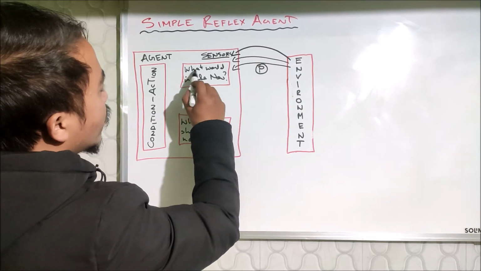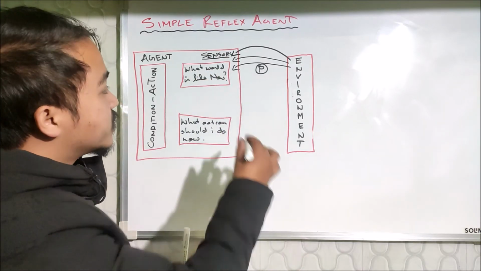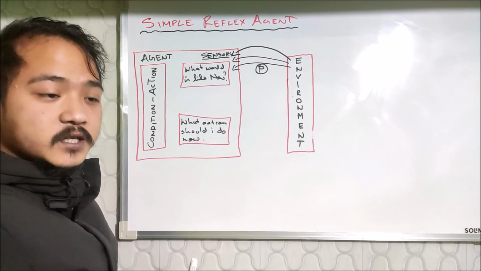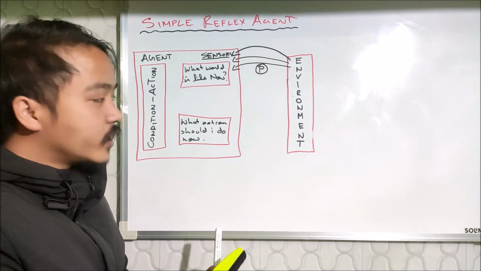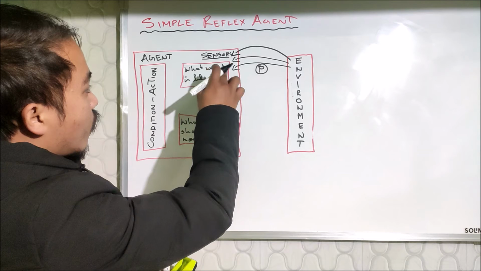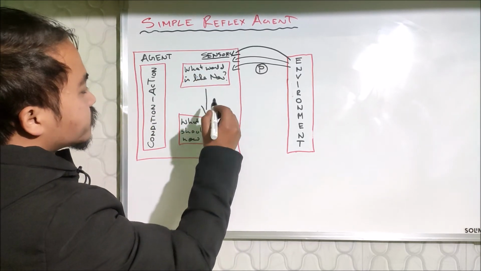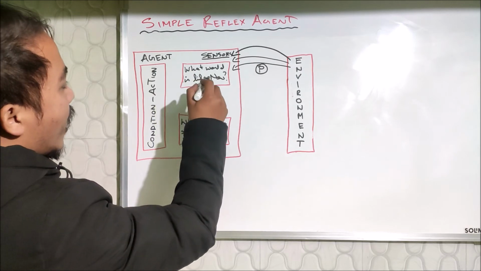Now here, what the world is like now. This is the information. It represents a current state or current situation.